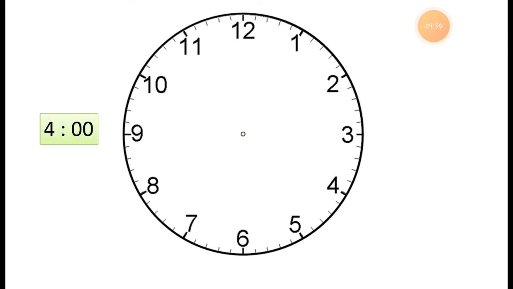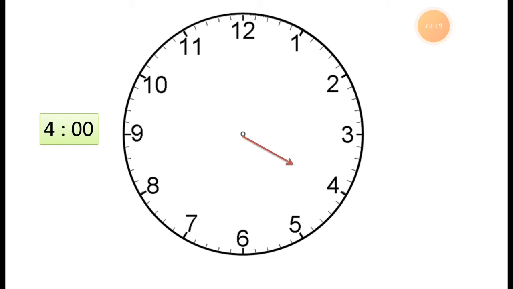Now let's take some more examples, so you can easily understand how you can draw the hands for a given time. Here the time is given, it is 4 o'clock. What time is it? It is 4 o'clock. So tell me, students, where does the minute hand point to show 00 minutes? To show 00 minutes, it points to 12, and the short hand, the hour hand, is